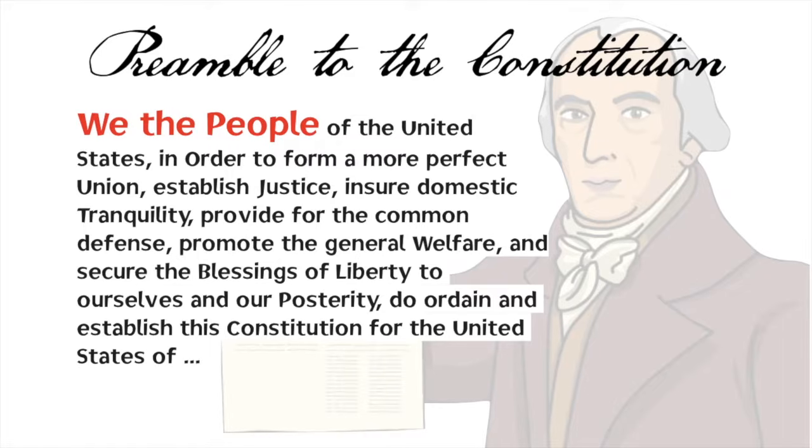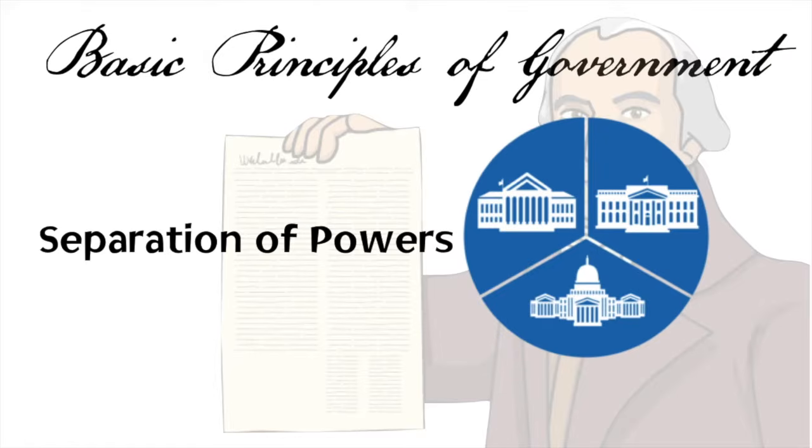And the last line says, "do ordain and establish." So we the people of the United States, comma, and then it kind of jumps to the end. We do ordain and establish the Constitution for the United States of America. We do this. So that idea of limited government is where the power originates from the people, and that the government itself is responsible to us and also must follow the laws set up by the Constitution.